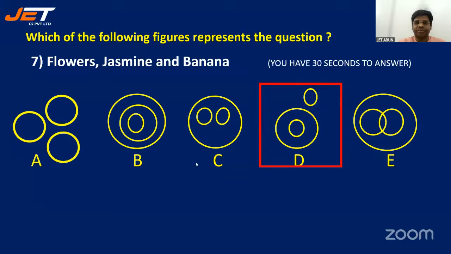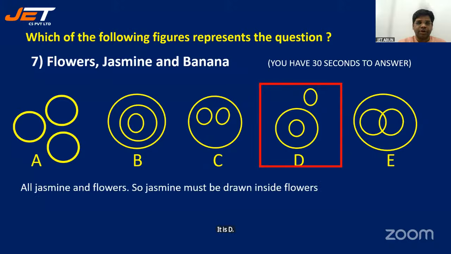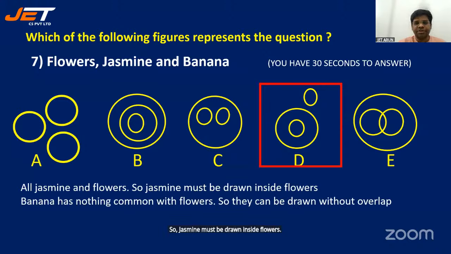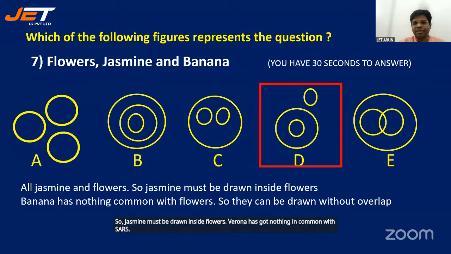It is D. Why so? All jasmine are flowers, so jasmine must be drawn inside flowers. Banana has got nothing common with flowers, so obviously it is drawn without overlap.